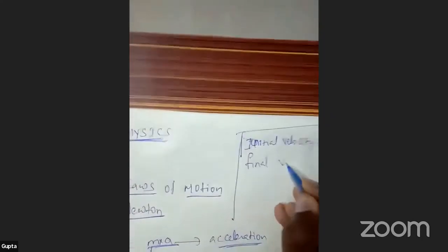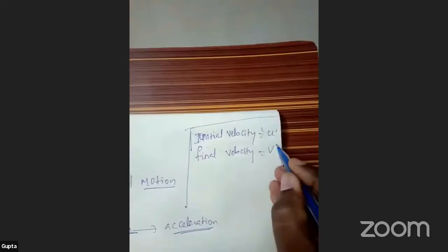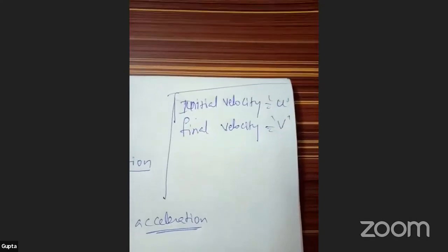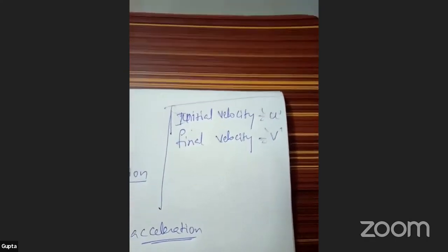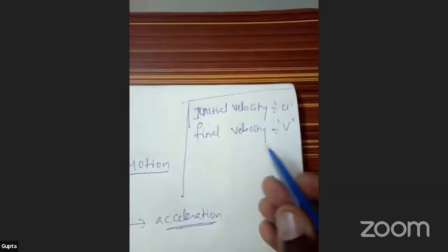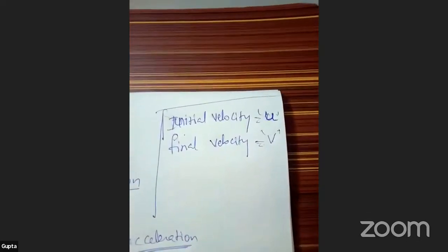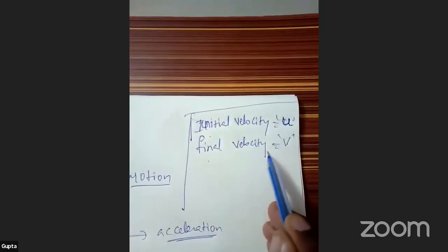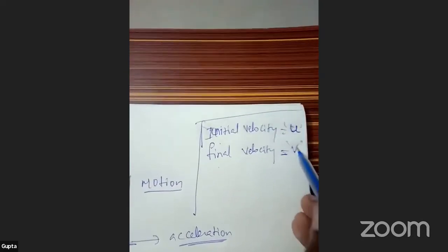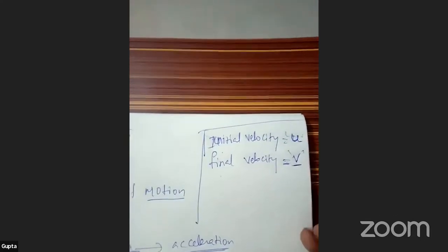Next, final velocity. It is denoted by small v. Initial velocity is denoted by letter u, small u. Final velocity is denoted by small v. Now,